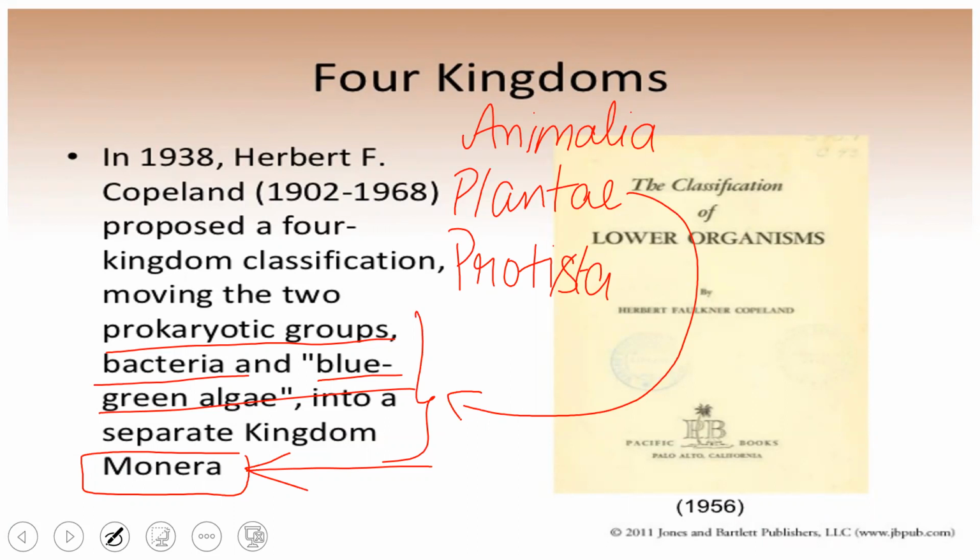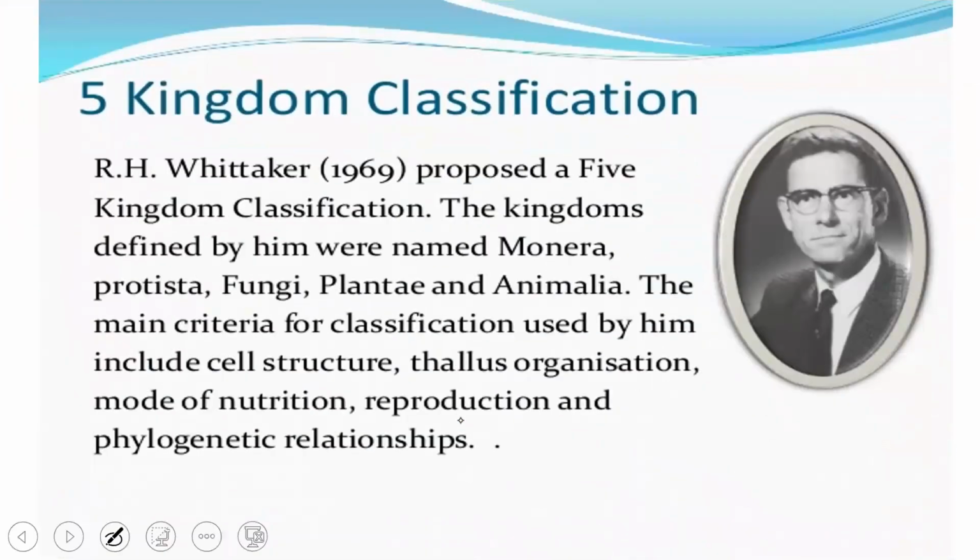Later came one more system of classification after the four kingdom, that is the five kingdom system of classification. What has been given in the NCERT textbook is the two kingdom classification and the five kingdom classification. The five kingdom classification is the most accepted system of classification, which was proposed by Robert H. Whittaker in the year 1969. The year has to be remembered.